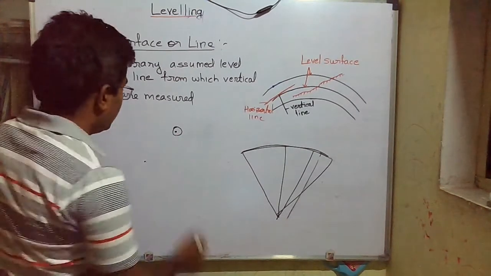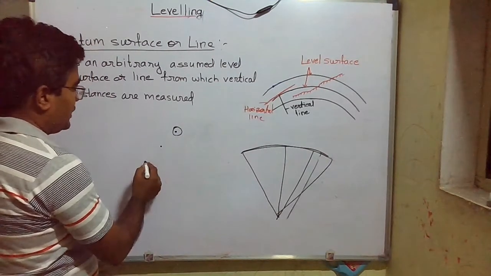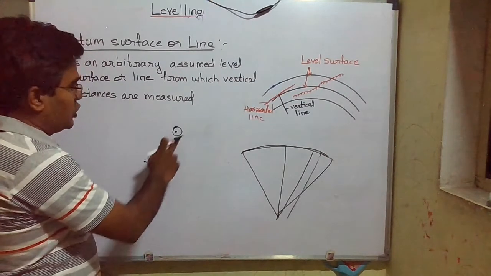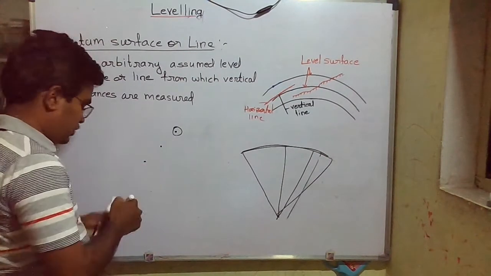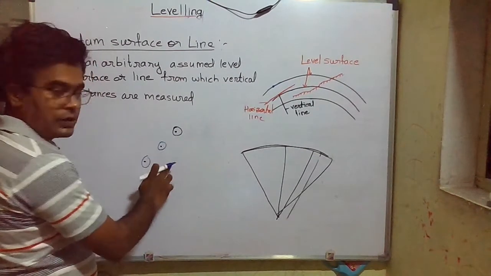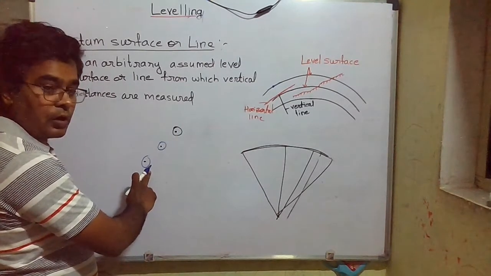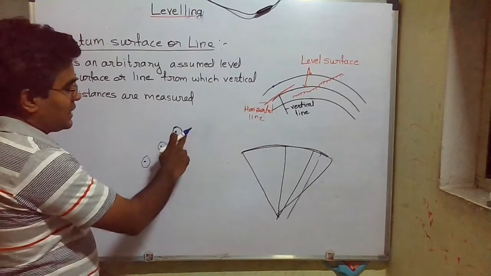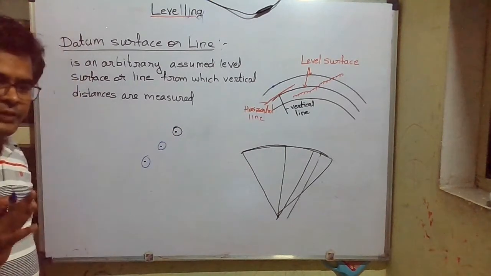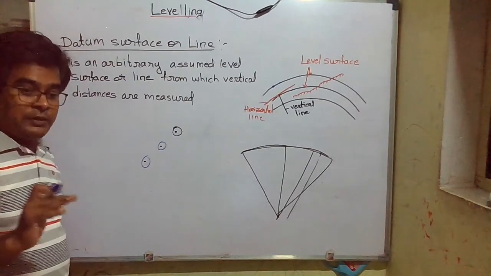If there is another point, then I can say these 2 points are at higher elevation from this point, or these 2 points are at lower elevation from this point, if there are 3 points. Are you getting it? It's simple. For comparing, we need something.